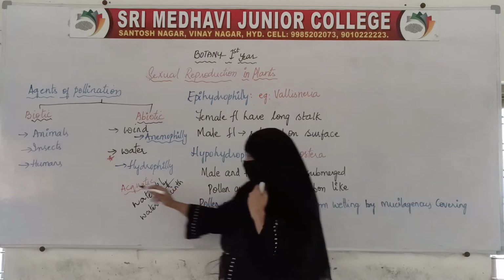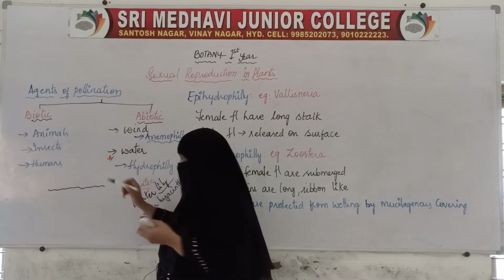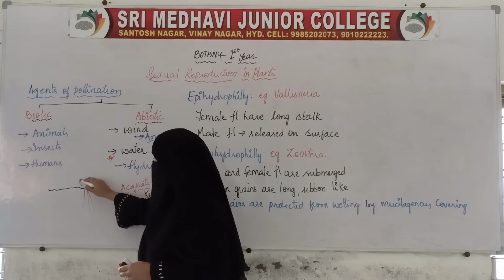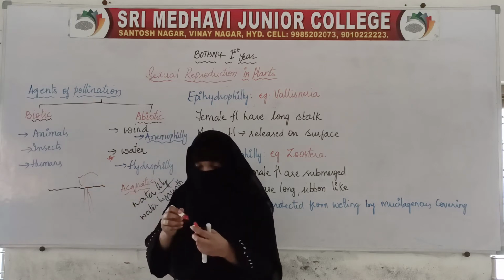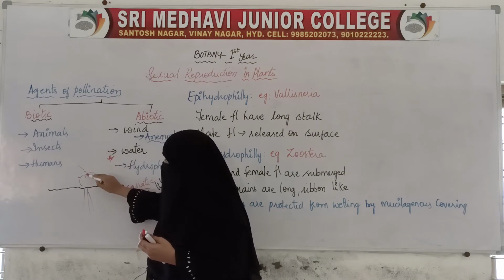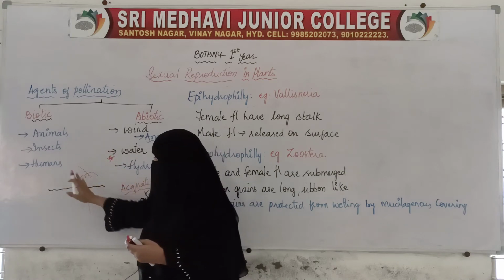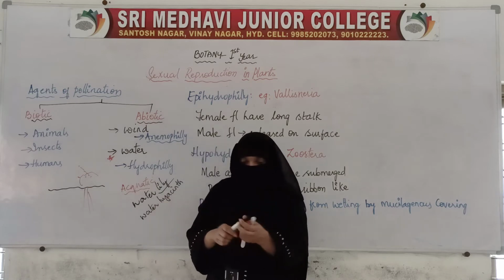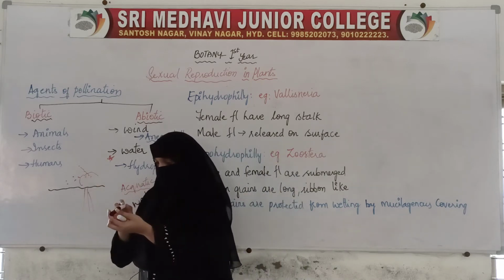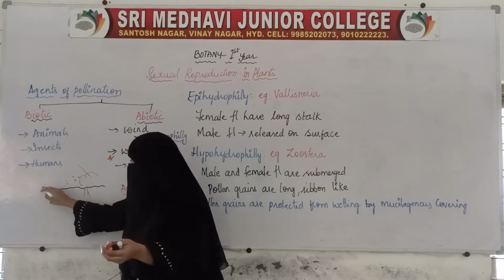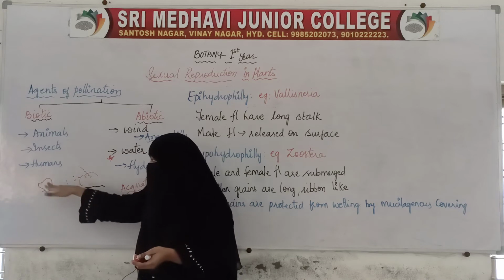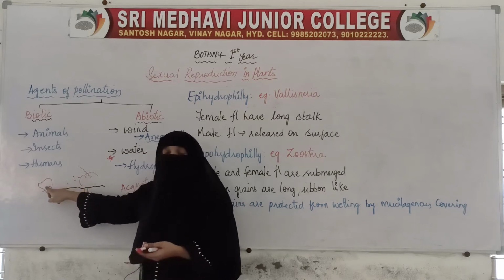This is the surface of the water. The flowers will be here. The plant is there inside. The flowers will be up on the surface. So when the wind blows, the anthers move. When these anthers fall on the water, for example, if another flower is there, with the help of the water currents these pollen grains reach this flower.